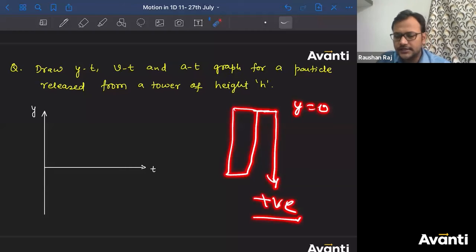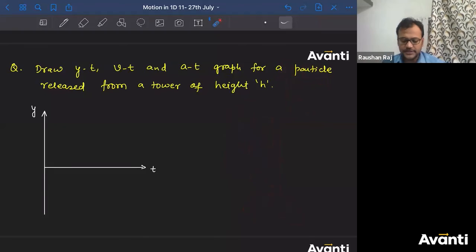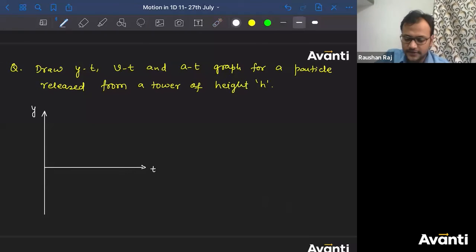You can do that. There is no compulsion. There is nothing wrong here. The third option is also there, that you can consider y equal to 0 at the top of the tower, and you can consider downward direction as negative and upward direction as positive. So all of these three options are available to you. It depends how you take the convention, how you take the positive sign. Guys, did you understand this part? I have told you the possible assumptions. You can say, if this is the tower, let me draw that.